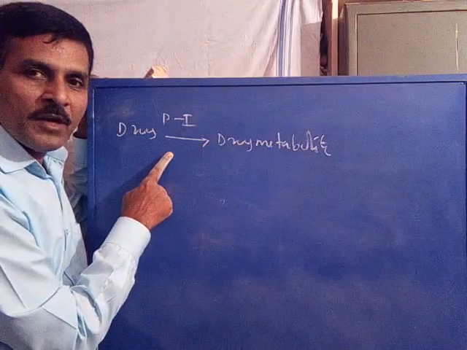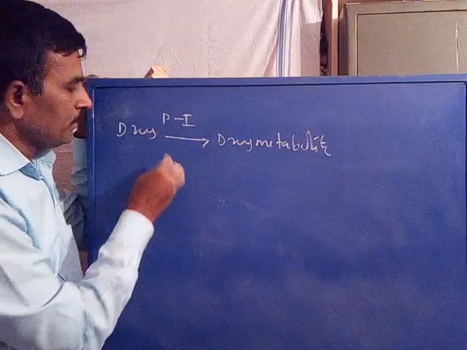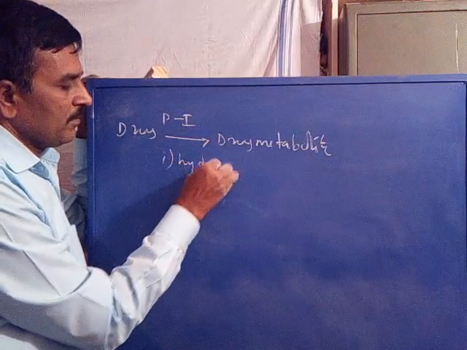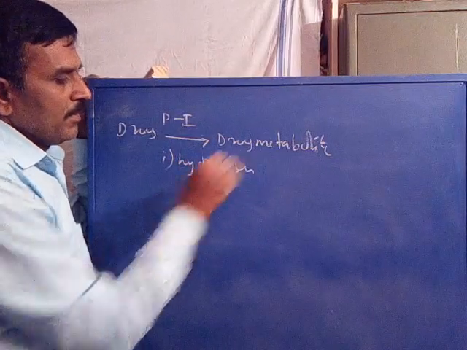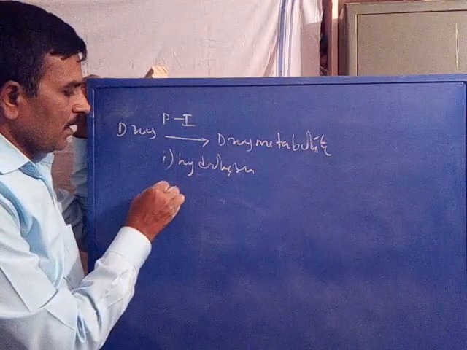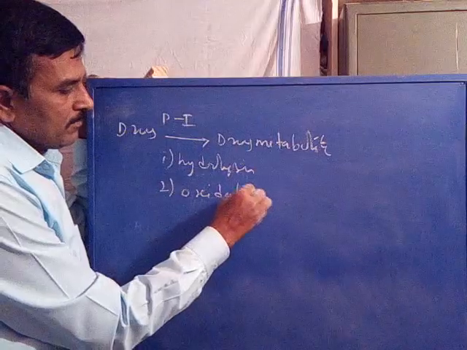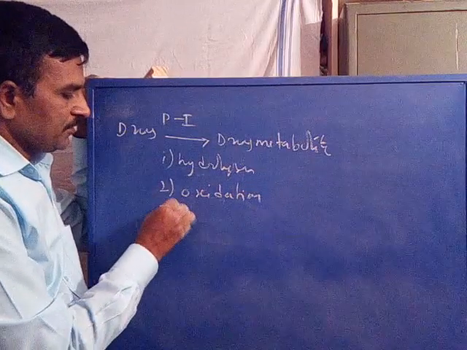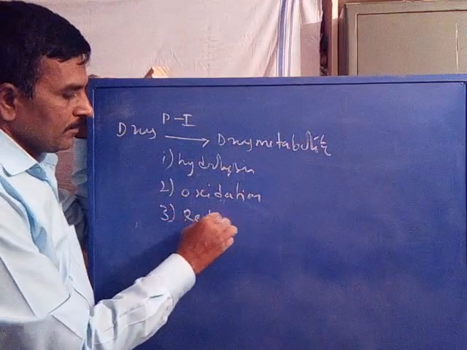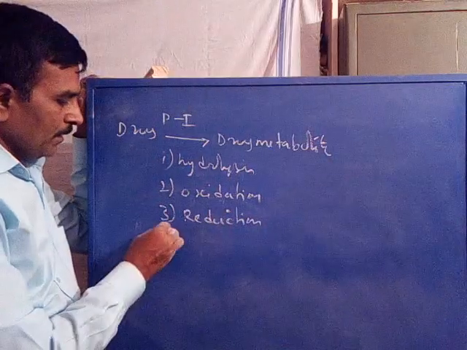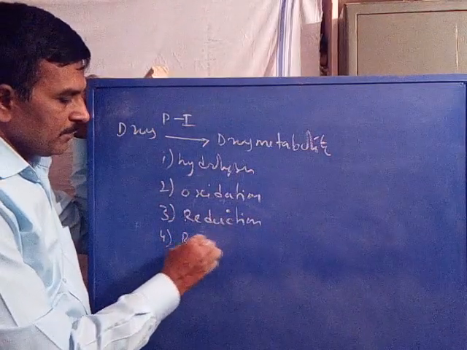Phase 1 drug metabolism may include either hydrolysis or oxidation or reduction or rearrangement.